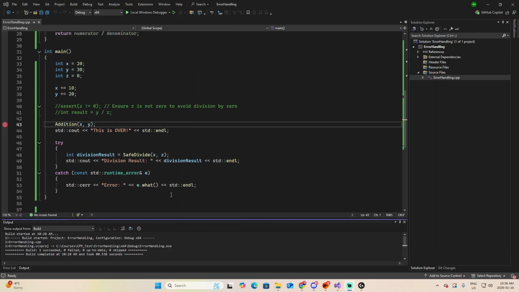Now, what is actually happening? What is the flow of control when we throw an exception? First, the current function stops right away. Second, local variables in that function are cleaned up. Third, C++ walks up the call stack, function by function, looking for a catch that matches the type of the exception. Fourth, the first matching catch block is executed. And fifth, if no matching catch block is found, the program terminates. So you can think of it like a signal that travels up the call chain until someone says, I know how to handle this.